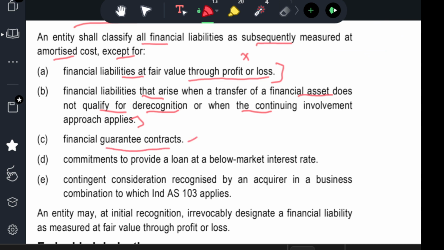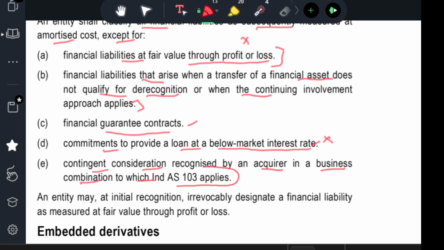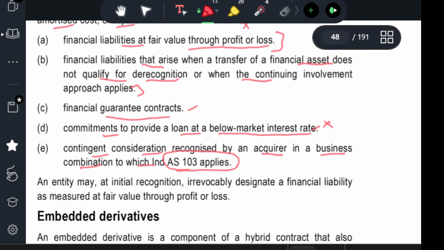Financial guarantee contract. In a financial guarantee contract, there is no amortized cost. Commitment to provide a loan at a below market interest rate. If a loan is given at a below market interest rate, there is no amortized cost. Contingent consideration recognized by an acquirer in a business combination to which Ind AS 103 applies. In that case also, there is no amortized cost.